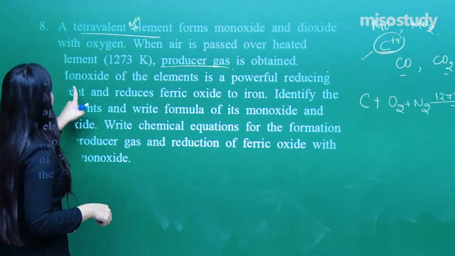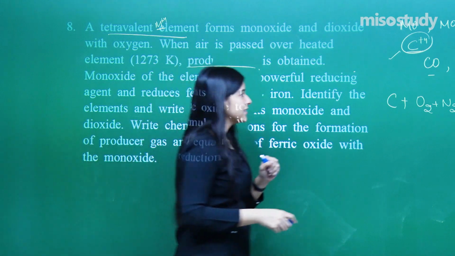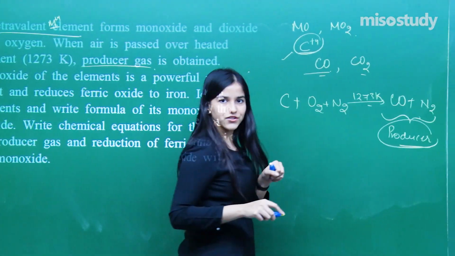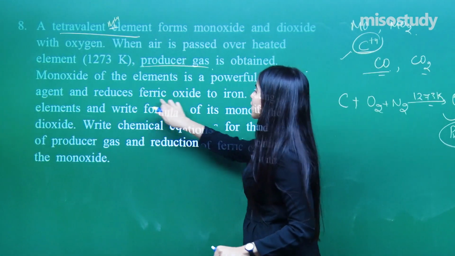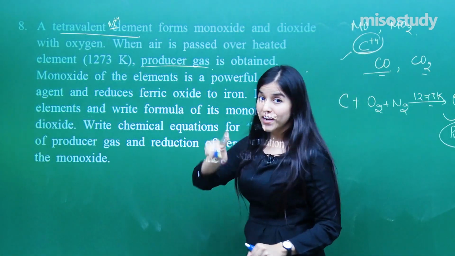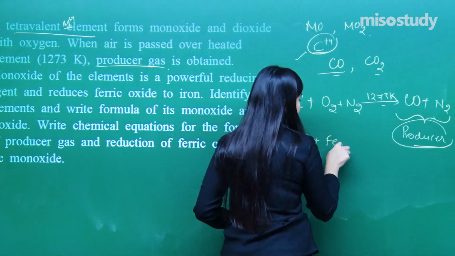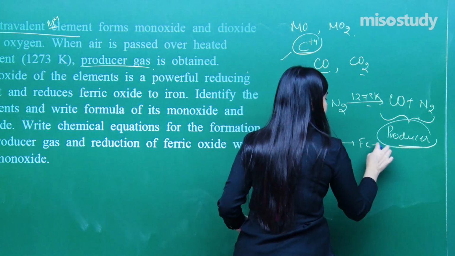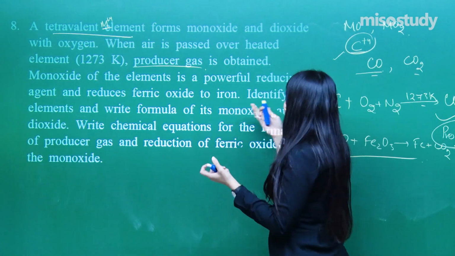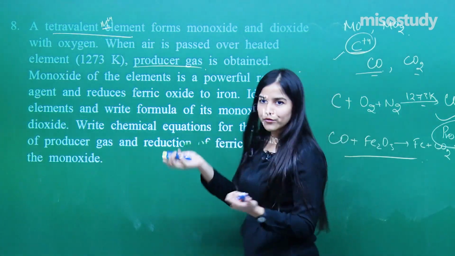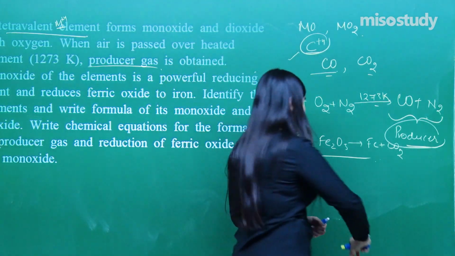Now monoxide of the element is a powerful reducing agent. We know that carbon monoxide is a powerful reducing agent. Yes, you know that. And see here, it reduces ferric oxide to iron for the extraction of metals. Remember? So it's like this: Fe2O3, we get Fe plus CO2. Remember or not? And write the chemical equations. They want the chemical equations. Fine. And we have got the chemical equations. You just need to balance them. Clear? So that was a pretty good question.